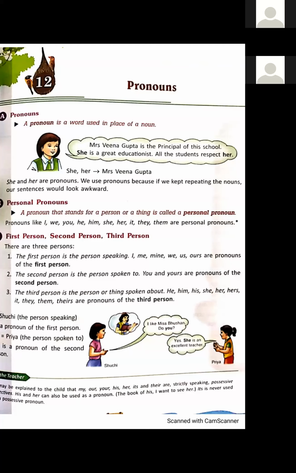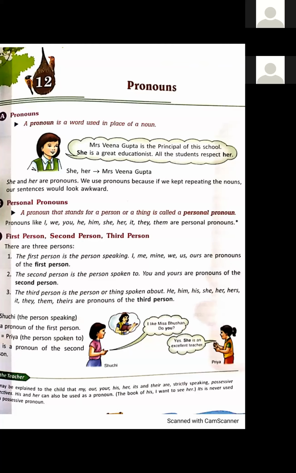And the third person is the person or thing spoken about. Okay. He, him, his, she, her, hers, it, they, them, theirs, they all are the pronouns of third person. Again, I am repeating. First person is the person who is speaking.